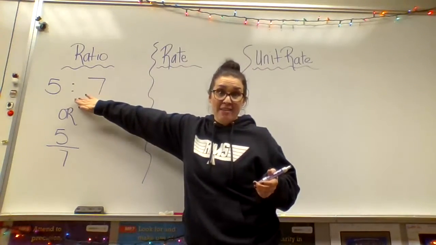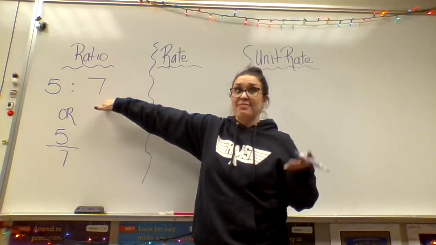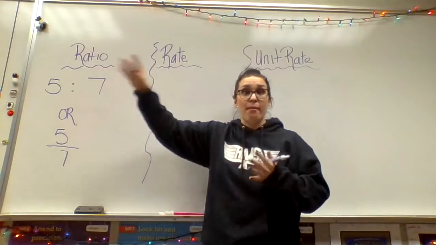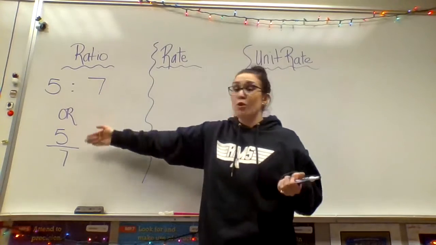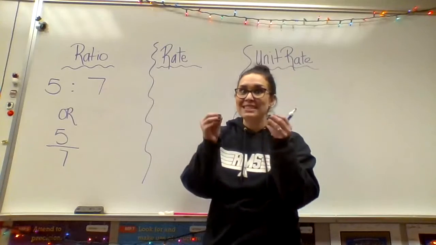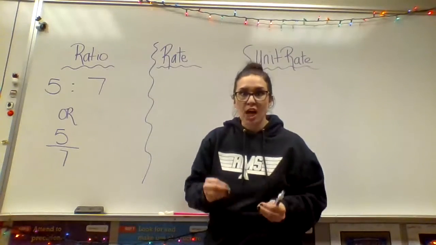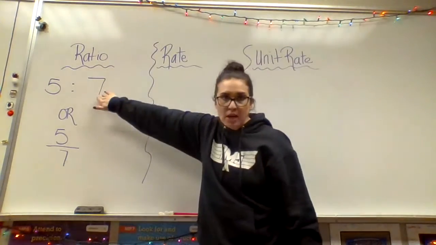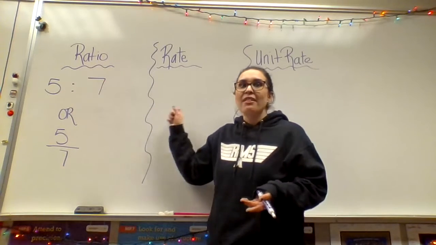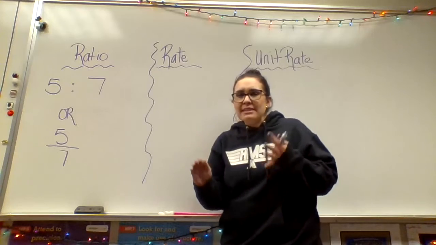I can do 5 Pop-Tarts to 7 Pop-Tarts, the ratio comparing the amount of Pop-Tarts that I ate versus the amount that Mr. Schlecht ate. Or you can also write it as a fraction. We're just comparing the quantity of the same thing, Pop-Tarts here, Pop-Tarts there. Same unit.